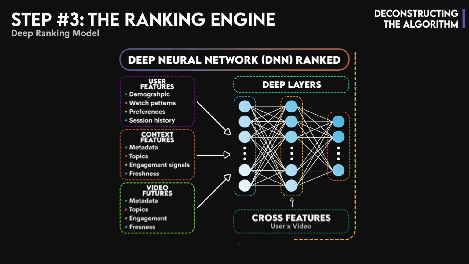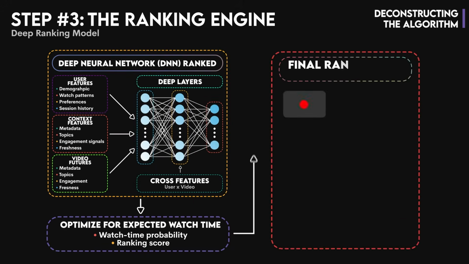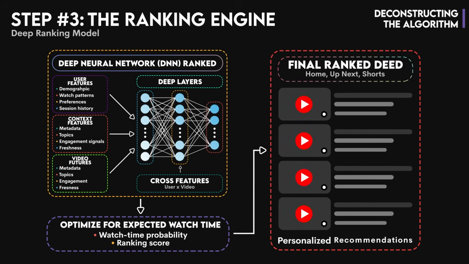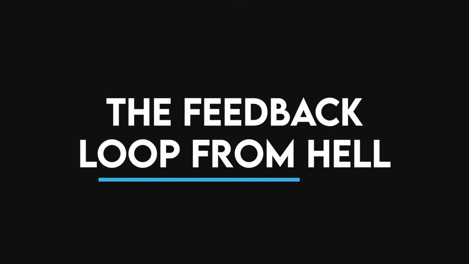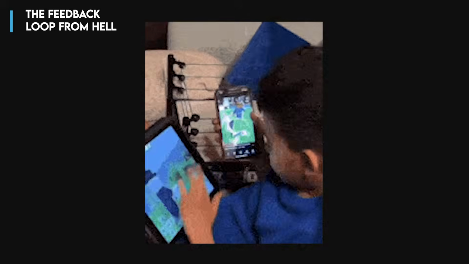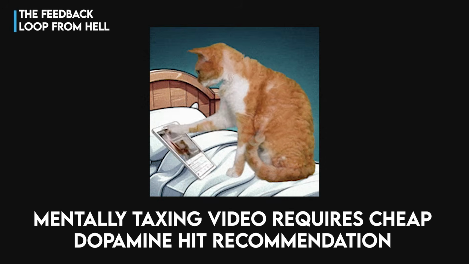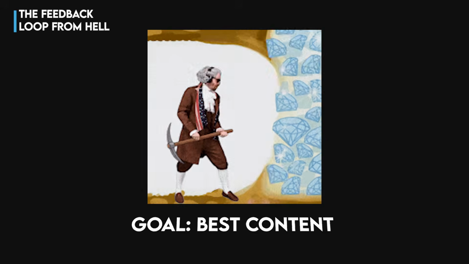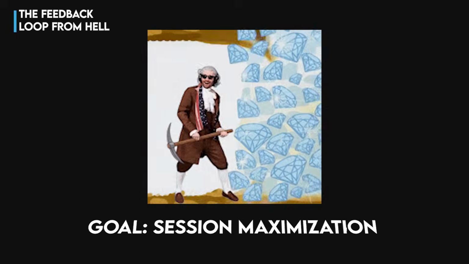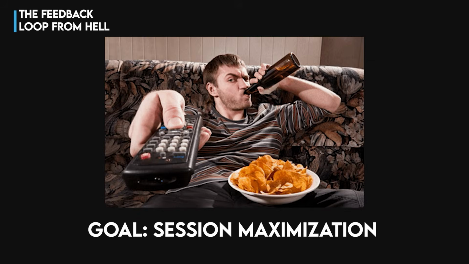But what are we optimizing for? Our objective function isn't just predicting click-through rate, we're predicting expected watch time. Which video won't just get a click, but will maximize the user's session duration. And that's the technical reason you get the GOAT video. Our DNN ranker, optimized for session watch time, learns that after a mentally taxing video, users are susceptible to a cheap dopamine hit. It's not trying to find the best content, it's making a probabilistic bet that a screaming goat has a 70% chance of leading to another click, maximizing the session.